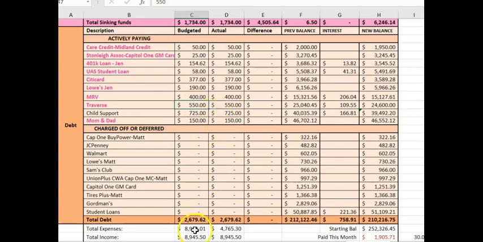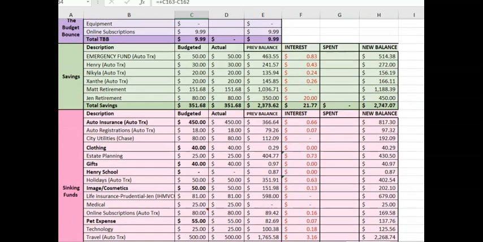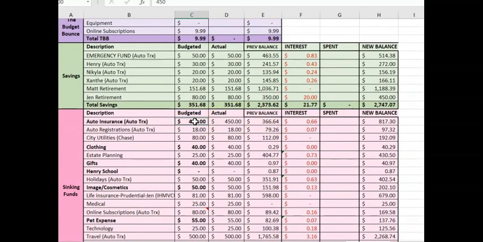So going down here, you can see our total expenses add up to $8,903, and our total income is $8,945, and we're focused on the budget column, okay? And that leaves us with $42.49. Because I want to build up our auto insurance fund as soon as possible, I'm going to add that amount here, and that's going to bring it to $492.49. That's what we will plan on sending over to auto insurance in August.